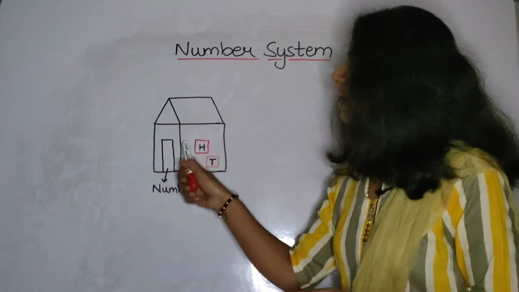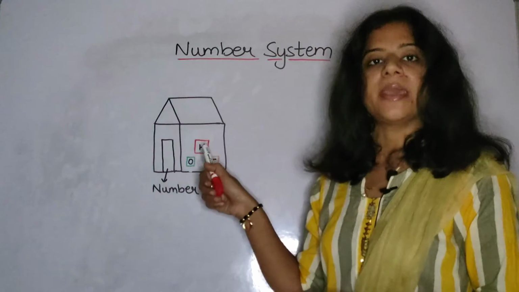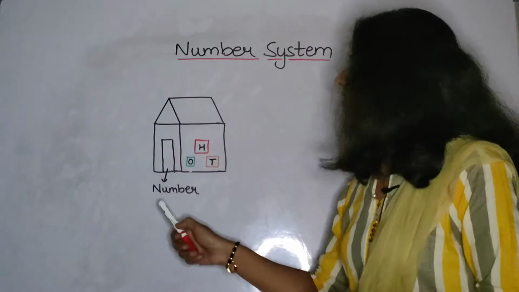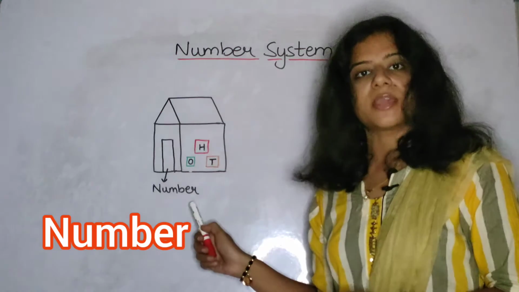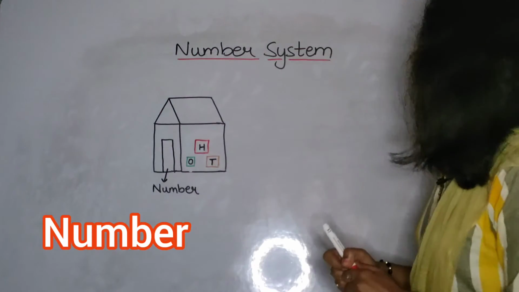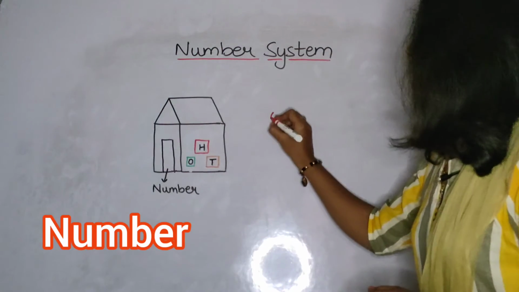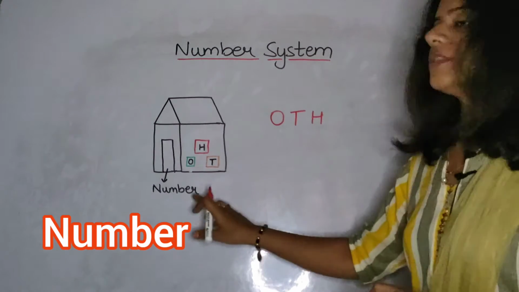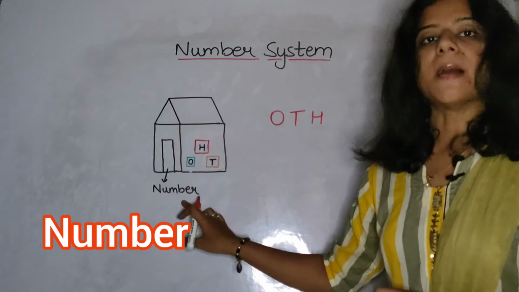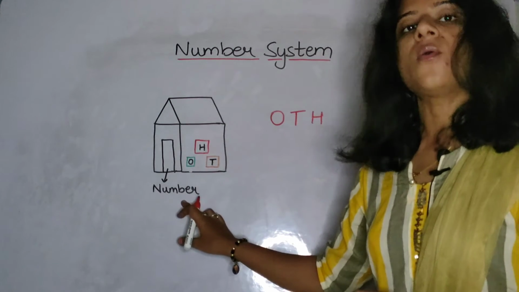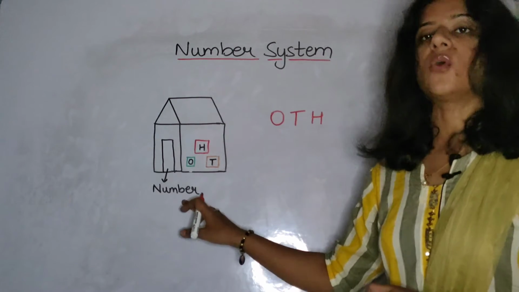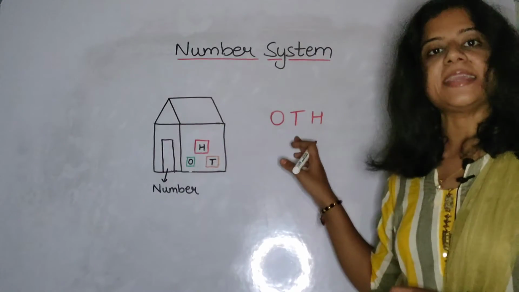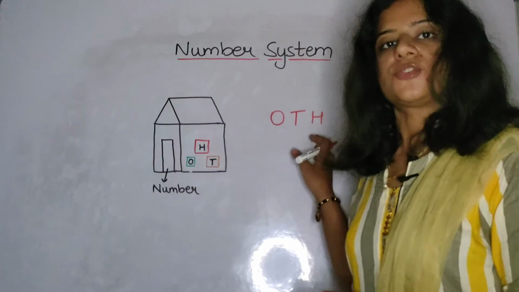So that's why if we join the three of them, then that is called a number. Okay? And let me write it over here. If we join O, T and H, that will become a number. Now let us see what O is, what T is and what H is.